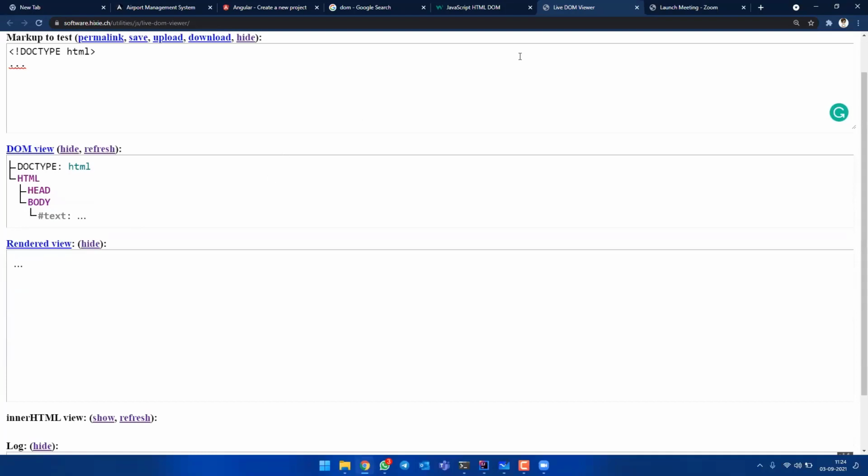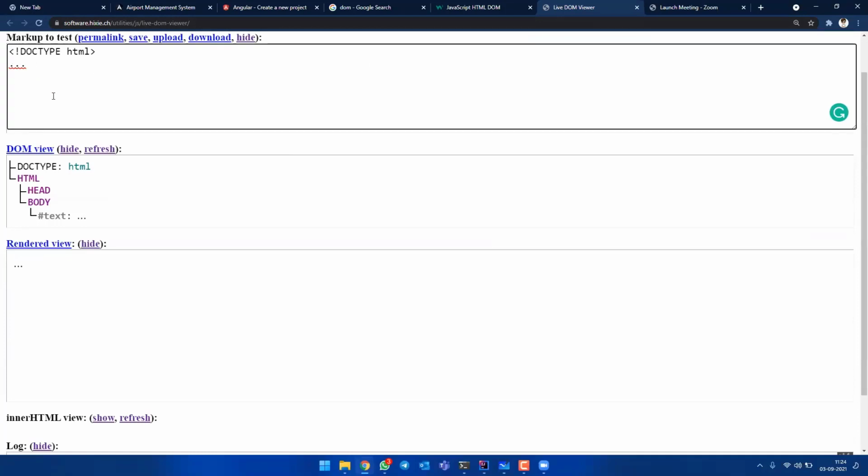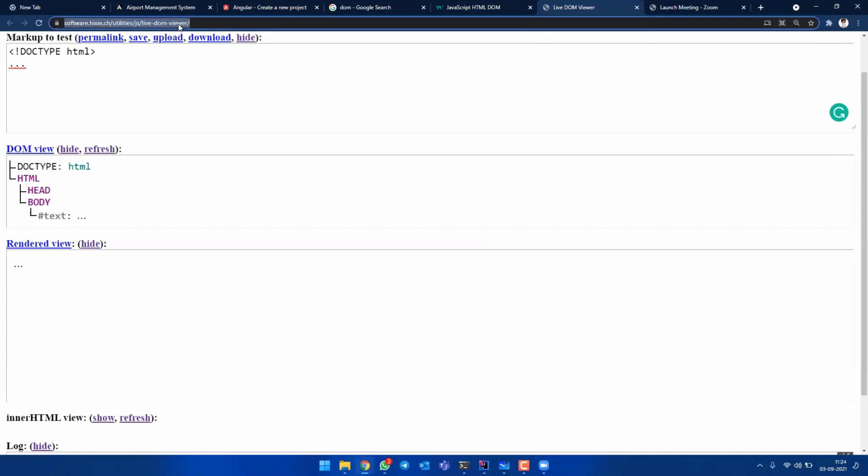Your complete web application. You can use a live DOM viewer, so that if you type any HTML code here, it will be reflected in this. You can see the live DOM view. The name is the website name. I'll share it in chat.